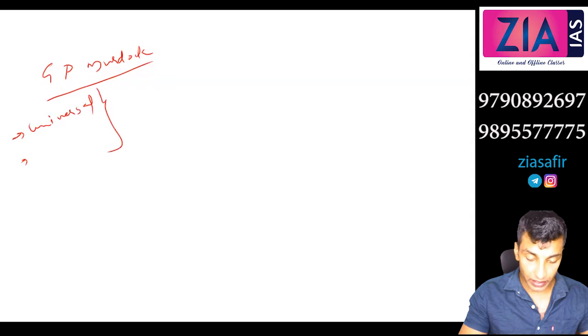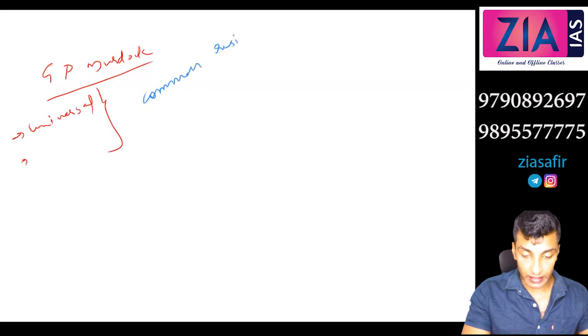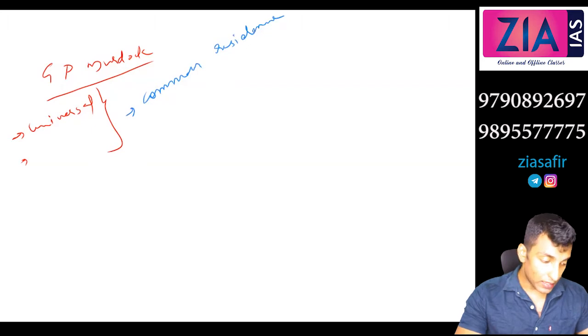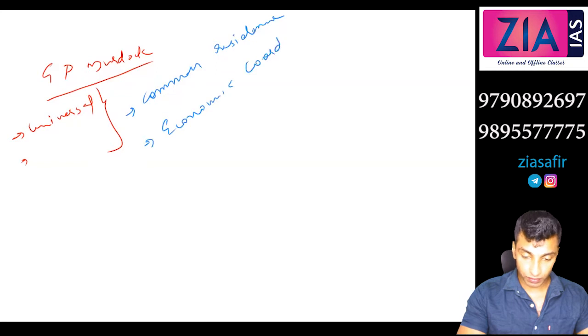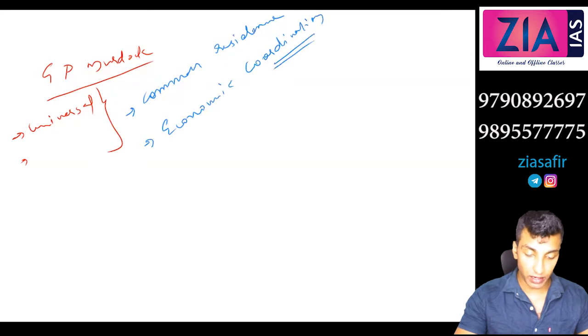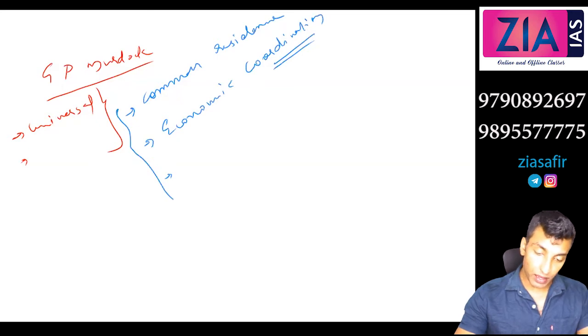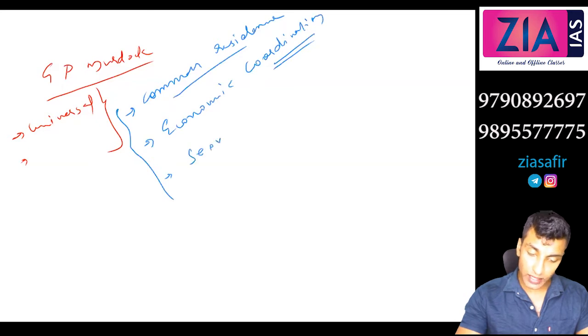When it comes to family, the common elements are, firstly, there will be a common residence. People live together in a house, under the same roof. Secondly, there will be economic coordination. Please take down whatever I am writing here. I am writing in bullet points. These are very important, so they may not be in the PDF exactly in the same way. Common residence, economic coordination, and then sexual reproduction. All these are self-explanatory. There is no need for me to explain this. Sexual reproduction means reproduction.